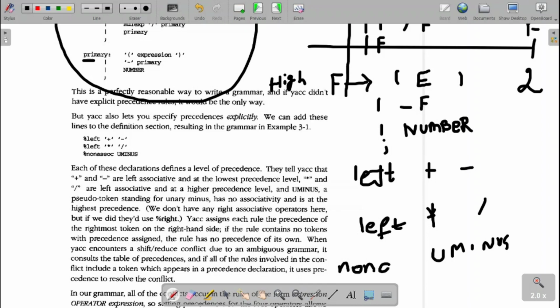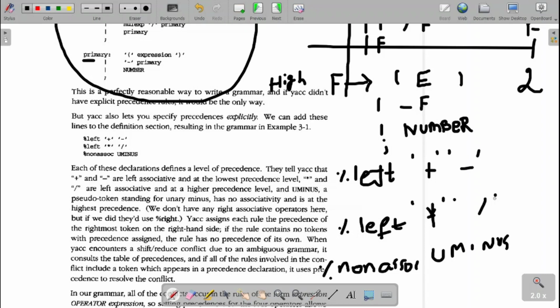One more option was right. If you have the right associative, you can write it as right associative. And all these symbols have to be prefixed with the percentage, and they need to be included where we write the tokens. In that place we have to give these expressions so that no need to divide the grammar. This grammar itself, the YACC itself will adjust to it. So this is how we can go for eliminating the ambiguity from the given expressions.